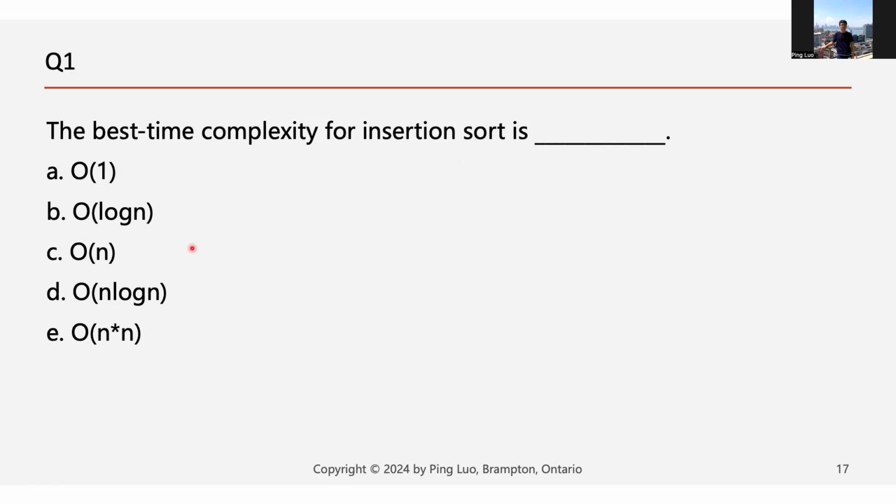The sorting just becomes a traversal of the whole list. Actually, I think for every sorting algorithm the best time complexity is always O(n). It's already sorted, so you don't need to do anything, just traverse the list.